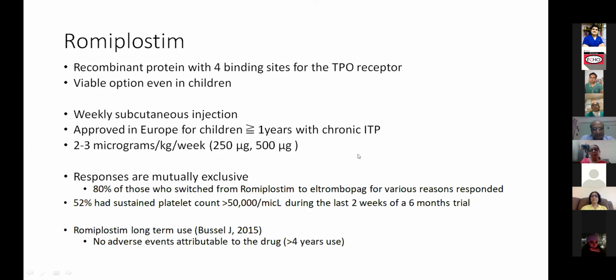We are using it for post-transplant thrombocytopenia in two or three patients. We are giving 5 mics per kg per week, and we plan to come down to 2.5 mics per kg once the patient improves, and then omit it. Sub-Q dosing? Subcutaneous, weekly. Can they take it at home if a parent is taught? We call them. We have not yet started home therapy because we also want to check on their CBCs. These are post-transplant patients. I don't know if Sunil has any experience of using it.